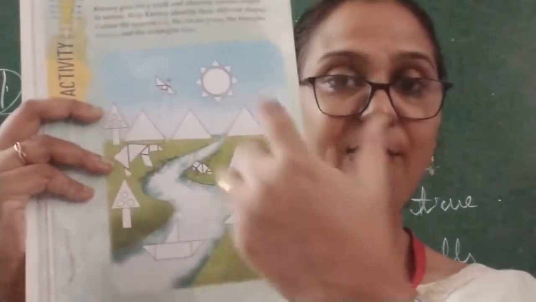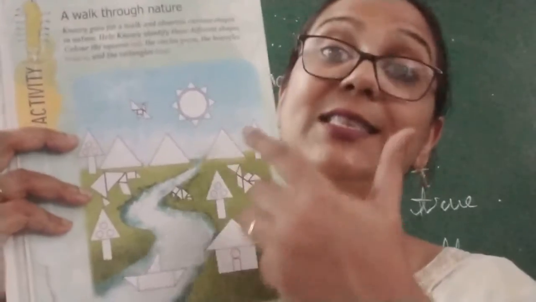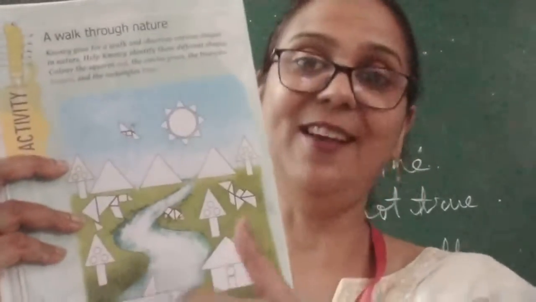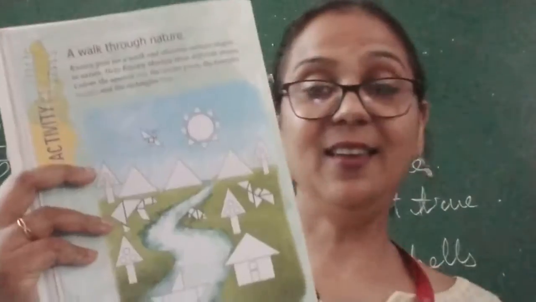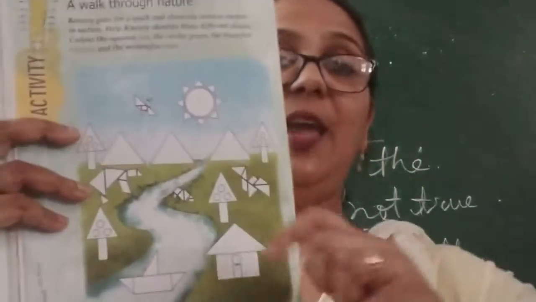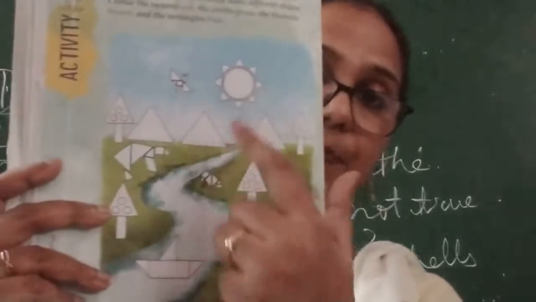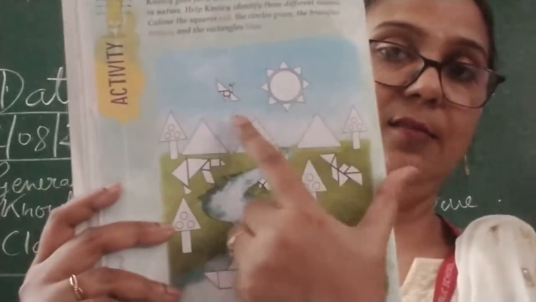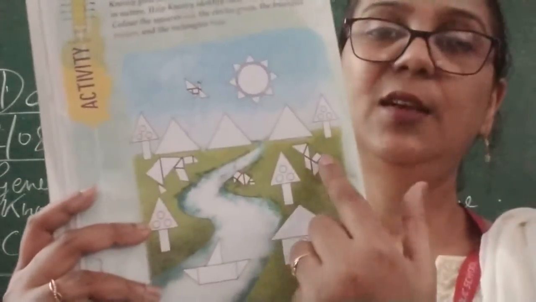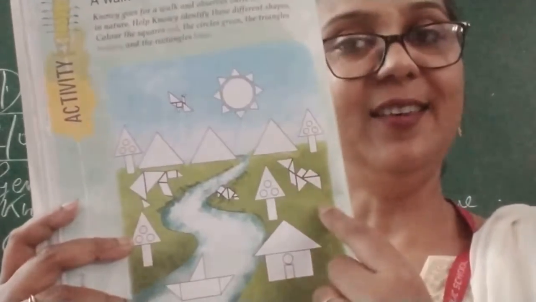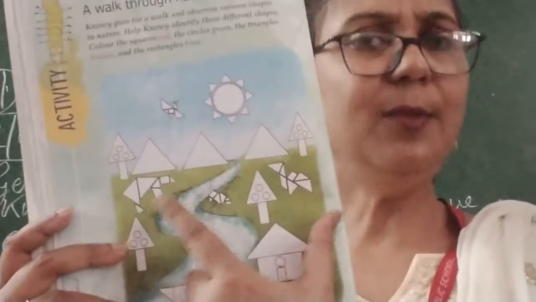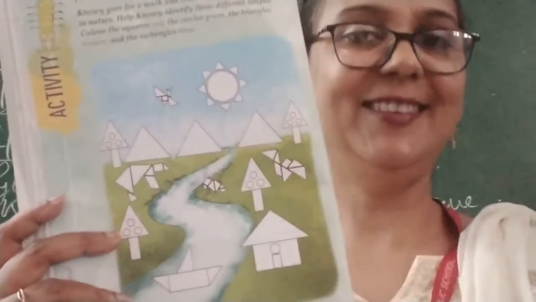Okay, this is the site, a beautiful site, given in your book. We will see how many shapes are there. Here you can see in this page, the sun, few birds, few mountains, few trees, and few animals also in the grassland.